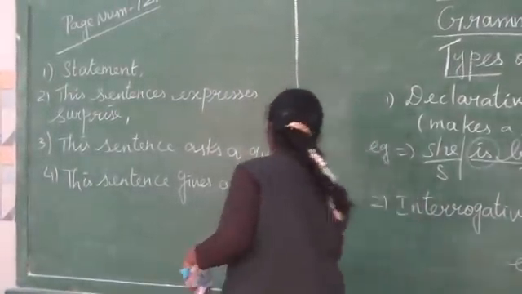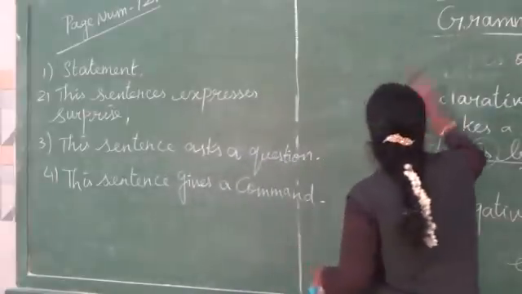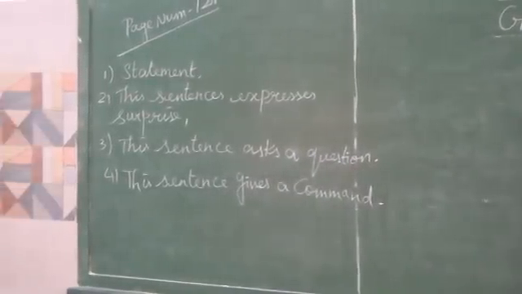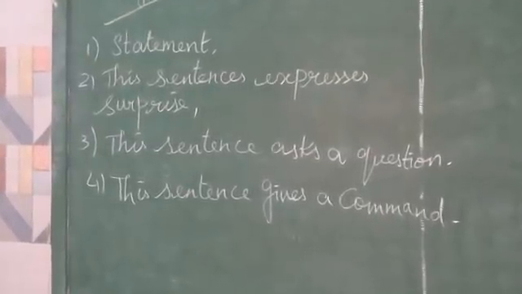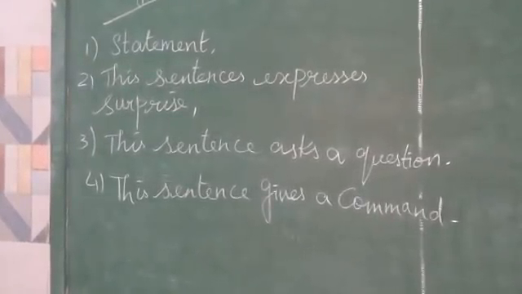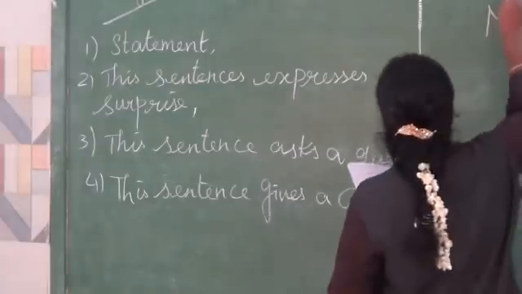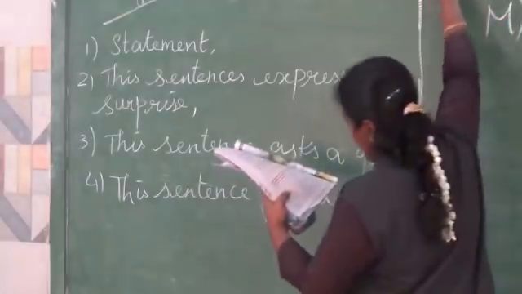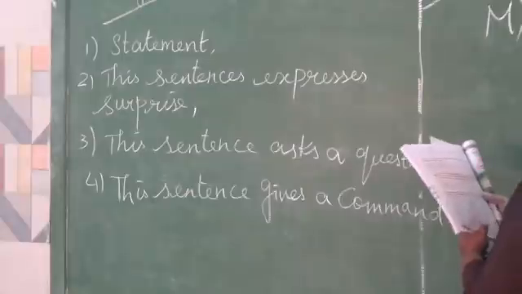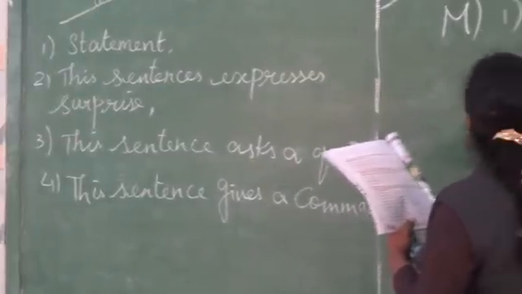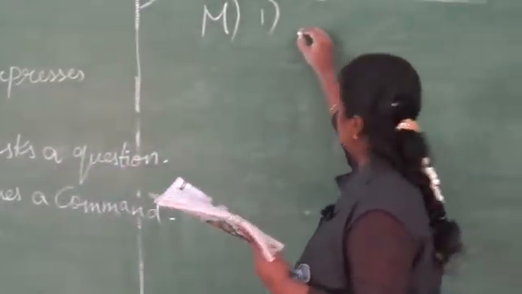Have we copied down this? So page number 122 we are seeing now. This is the banyan tree. What type of sentence is this?